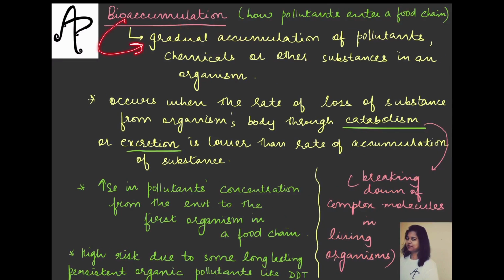If you have to define it, we will call this process gradual accumulation, धीरे धीरे इकट्ठा होना, of the pollutants, chemicals or other substances in an organism. So gradually there is accumulation of different kinds of substances in an organism. Now how does it occur? It occurs when the rate of loss of substance from the body of the organism through catabolism or excretion is lower than the rate of accumulation of the substance. Just break this carefully and you will understand, don't worry. Firstly understand these two terms so that the other statements make sense to you.